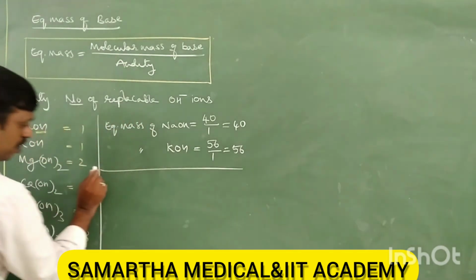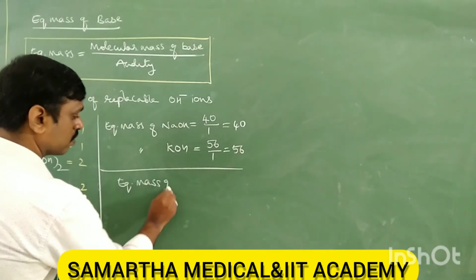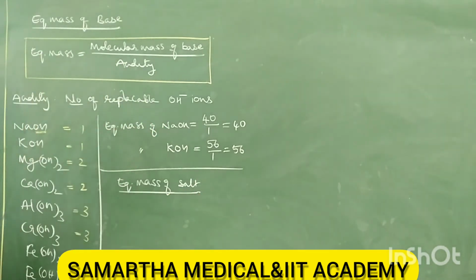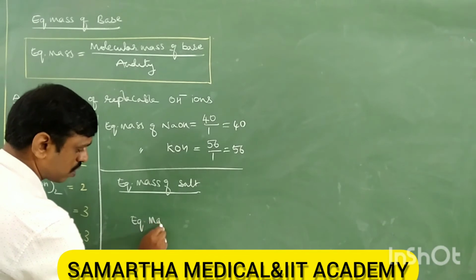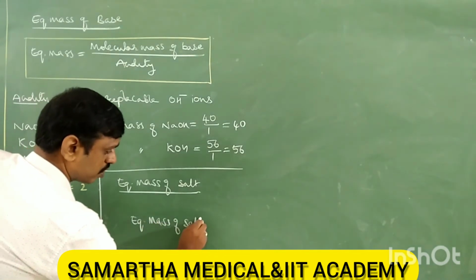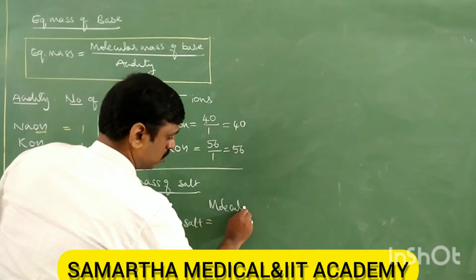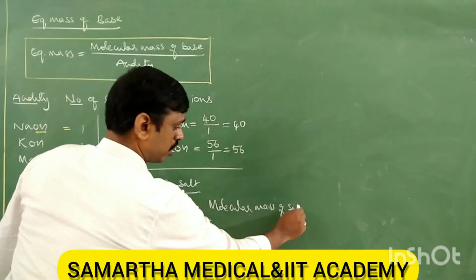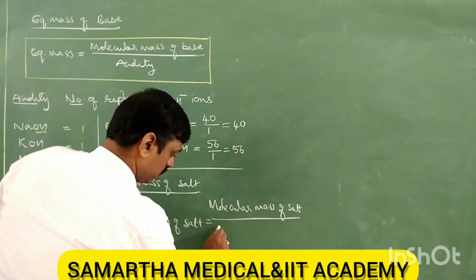Next, equivalent mass of salt. Come on, tell me. Equivalent mass of salt is equal to molecular mass of salt divided by what?